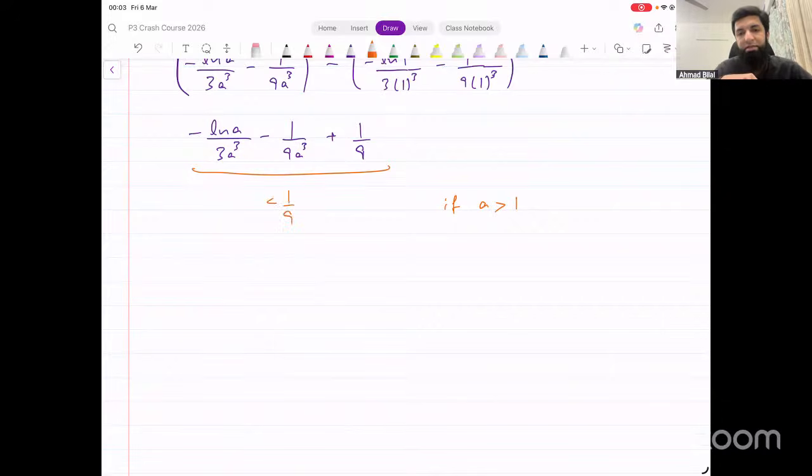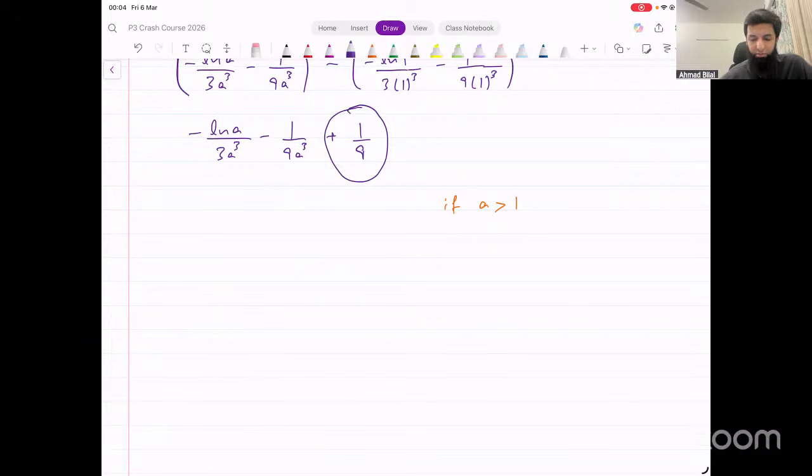How do we show that this is less than 1 over 9? You see, this is the positive term. The other two are negative. Let's rearrange them and write them like this. 1 over 9 minus ln a divided by 3a cube minus 1 over 9a cube.